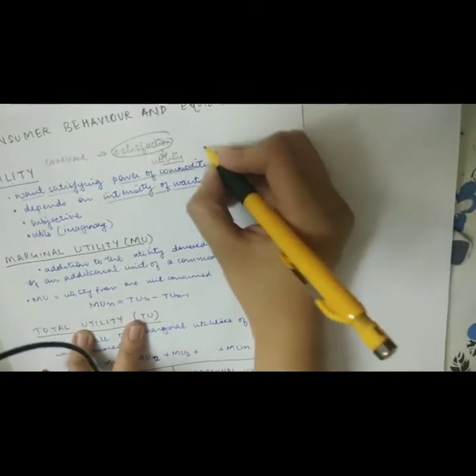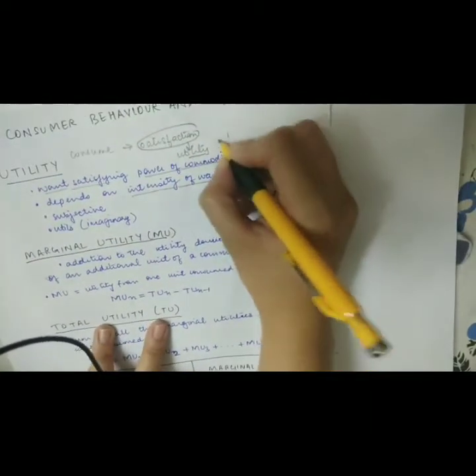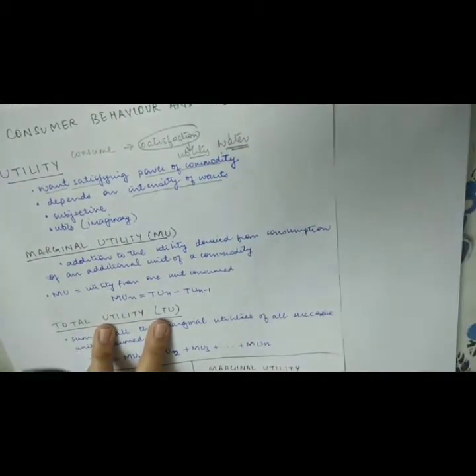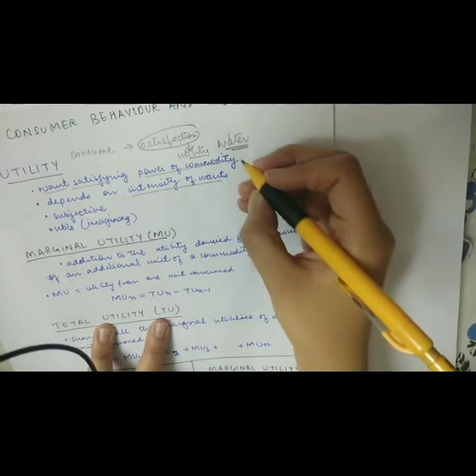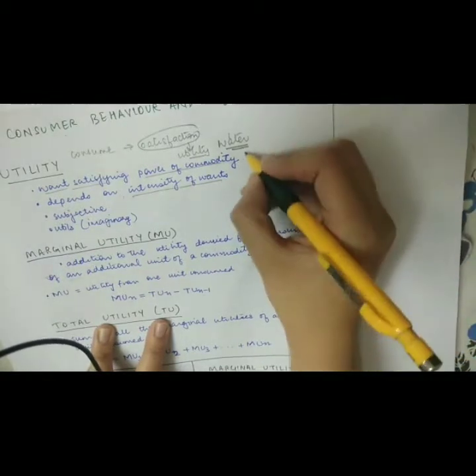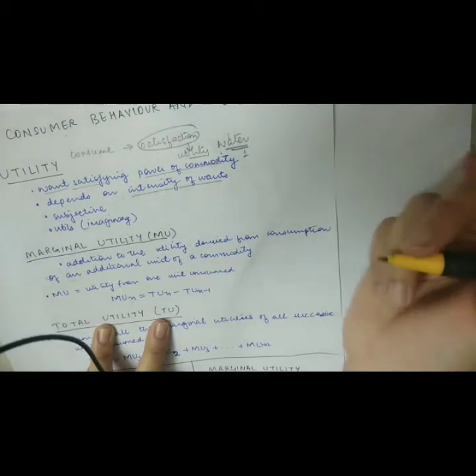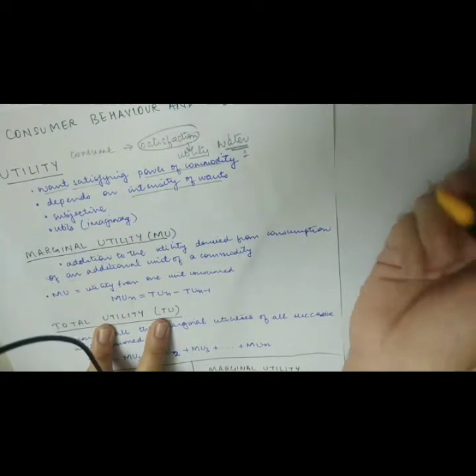Now, what does that mean? Suppose you are in a desert and you are in search of water and you get some water to drink, and you're thirsty as well. So, the amount of satisfaction that you'll get from the first sip of water or first glass of water will be very high.